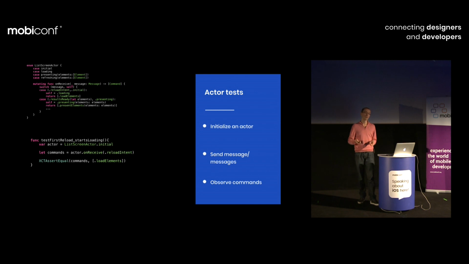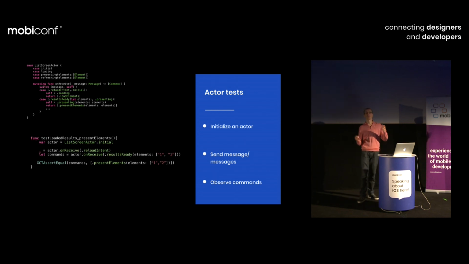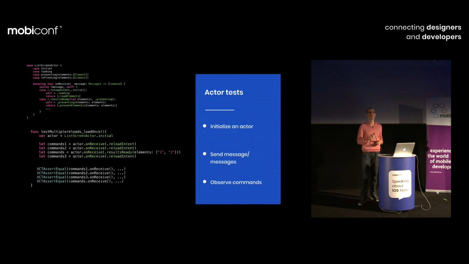Because of that, we can definitely just observe the input and outputs. Very similar if you've got more complex scenarios, everything is synchronous. And here is even more complex scenario that involves some reloading intent, so user is pulling down like crazy and you receive some response from the server. So as you see, everything is line by line synchronous calls.